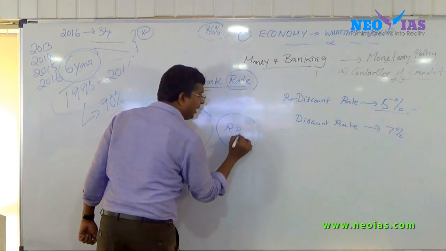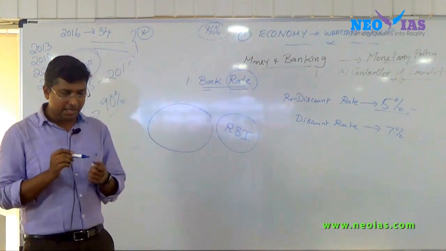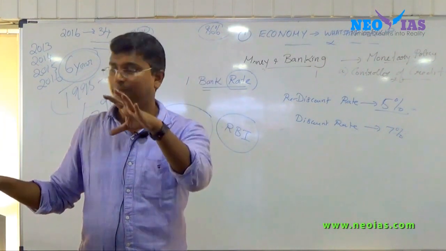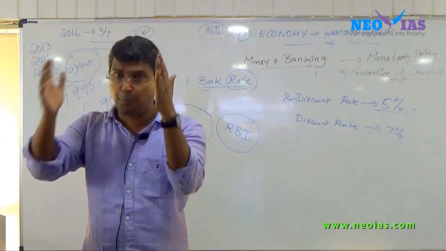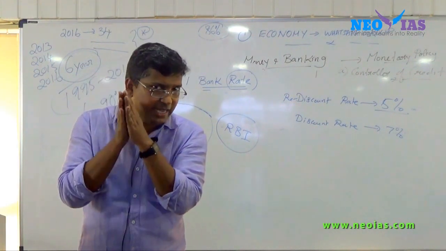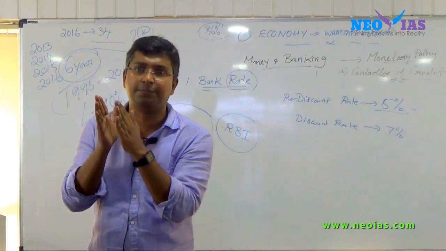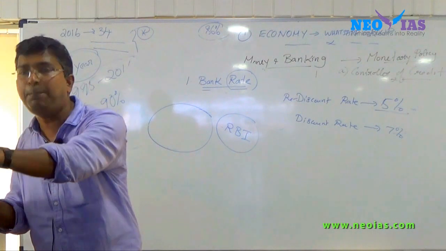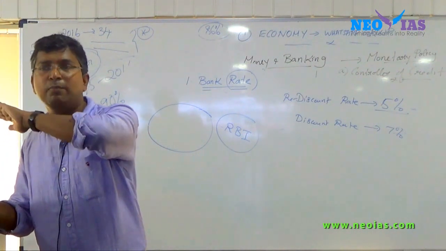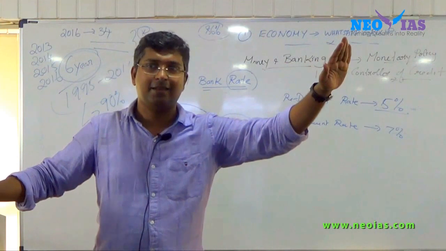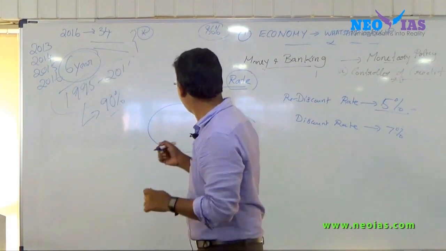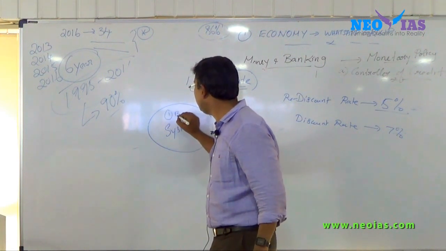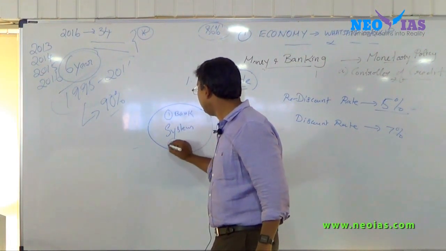If the money is with the banks or the people, that is, anyone other than RBI, then we call it the system. System includes mainly all the banks, financial institutions, and the people.